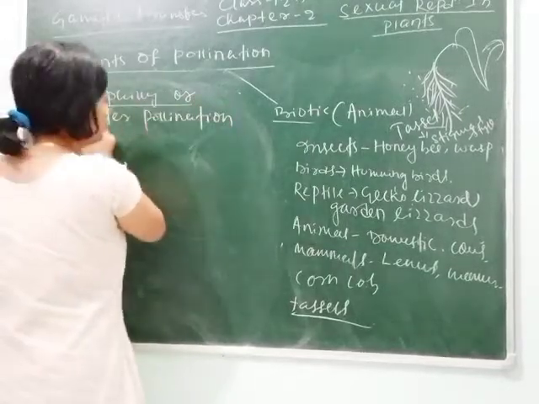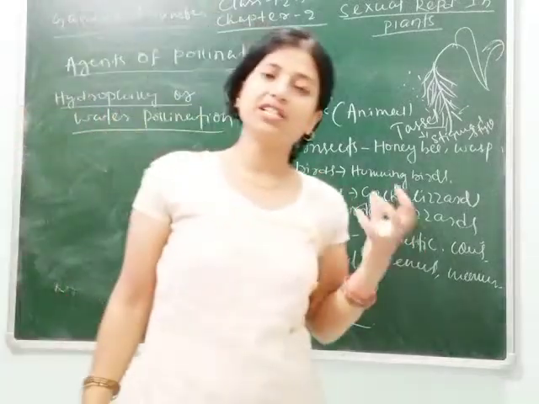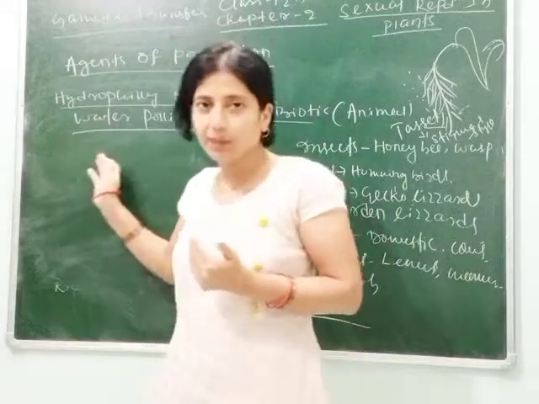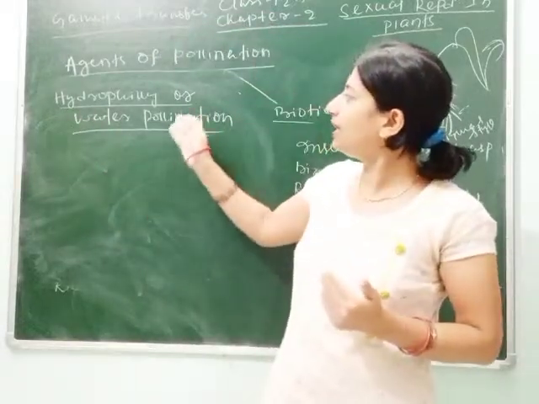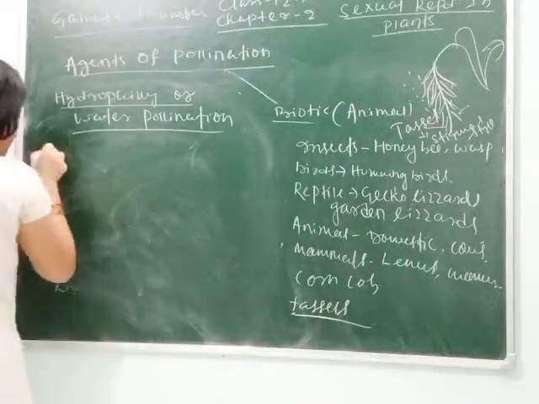Hydrophily, or water pollination. Okay. So, like air pollination or wind pollination, or anemophily, what are the characteristic features of the flower that is pollinated through water? Let's see.